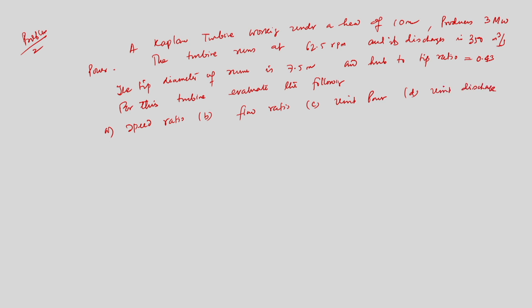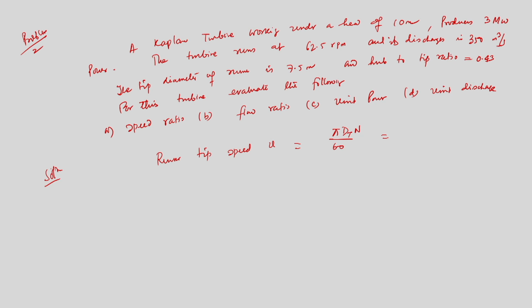How can I calculate? So, solution. The tip diameter is given, and the hub to tip ratio 0.43 is given. So the runner tip speed U is equal to pi times the tip diameter times N by 60, where the diameter is 7.5 and N is 62.5 rpm.